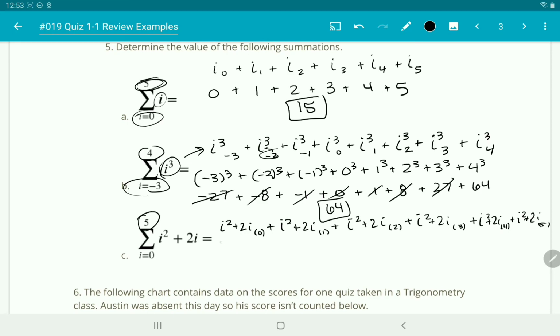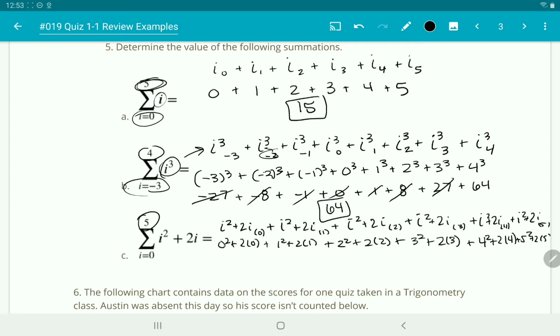So we have, for 0, 0 squared plus 2 times 0, plus 1 squared plus 2 times 1, plus 2 squared plus 2 times 2, because we're replacing I with 2, plus I squared changes to 3 squared, plus 2 times I gives us 2 times 3. Okay, I squared changes to 4 squared, plus 2 times 4, and then 5 squared plus 2 times 5. Okay, with those in place, we simplify.